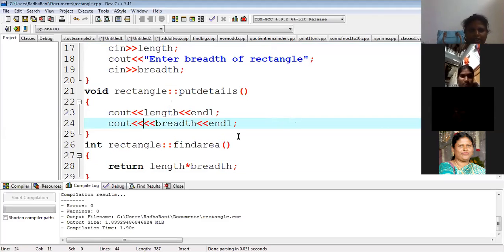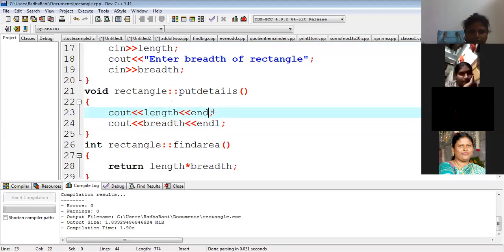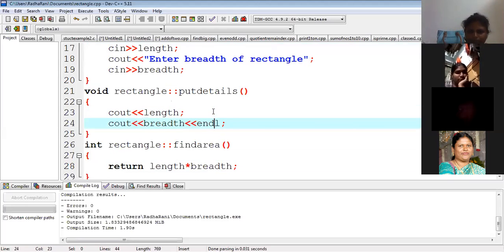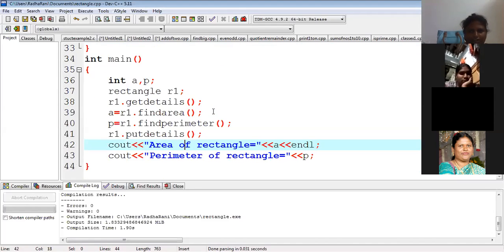Designing output is, even if I remove endl, why you are writing all these means just to design your output. Two endls means two values. Even here also, if you don't specify any area of rectangle or something, what happens, you see.